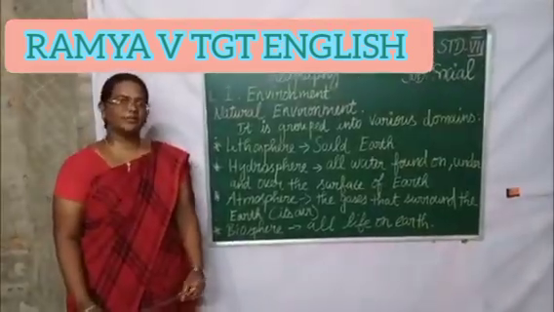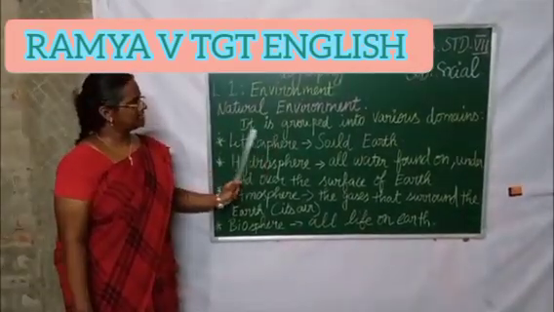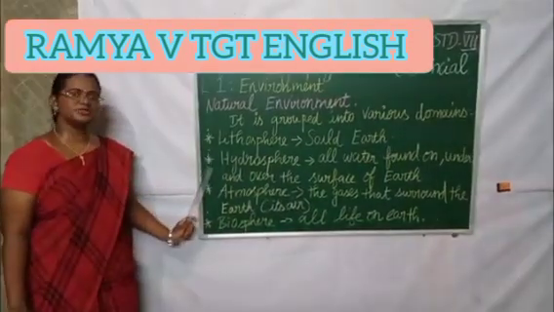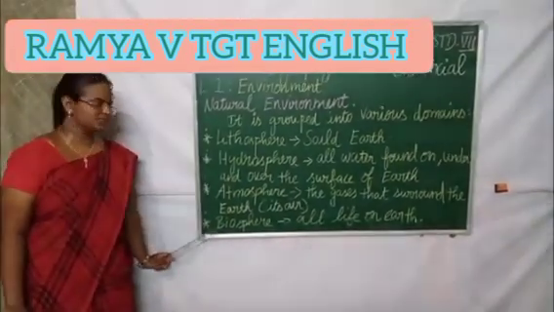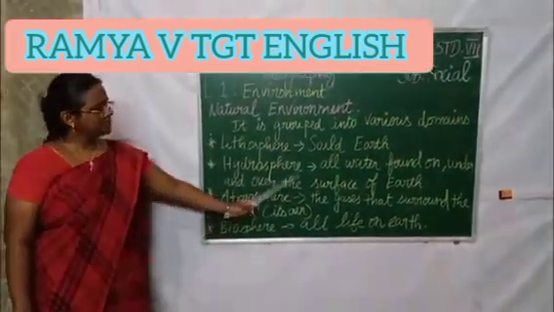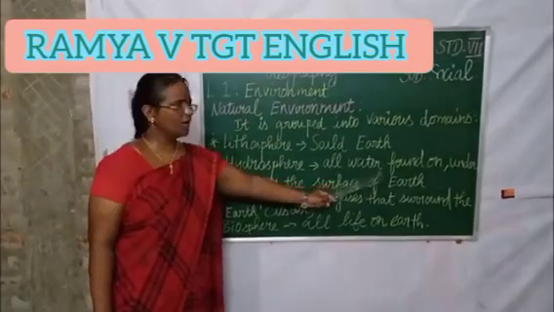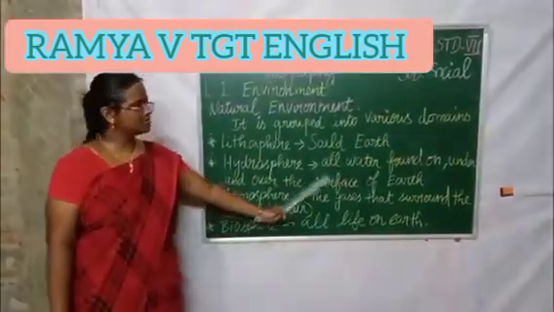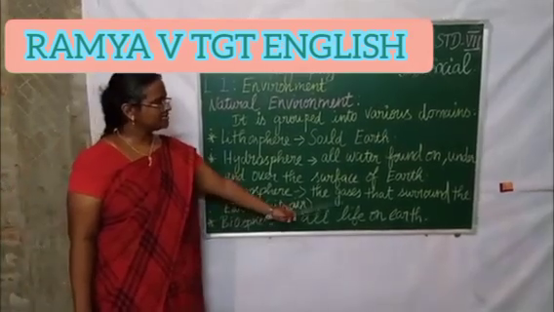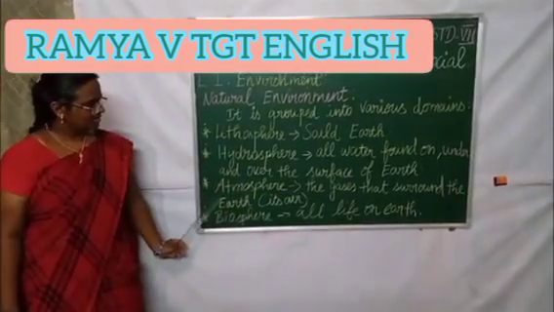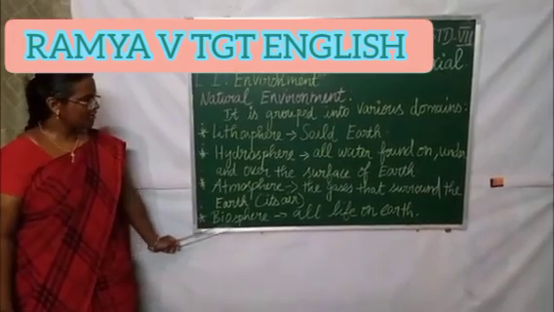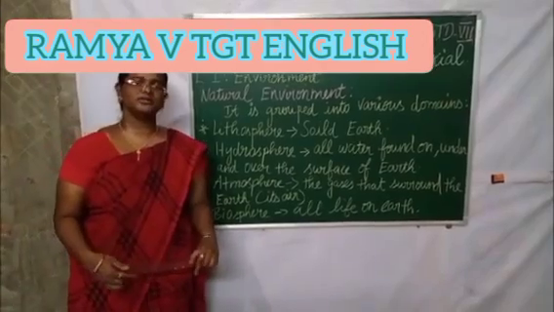We have already learned about natural environment. It is grouped into various domains like lithosphere, hydrosphere, atmosphere and biosphere. Lithosphere means solid earth. Hydrosphere means all water found on, under and over the surface of earth. Atmosphere means the gases that surround the earth or its air. Finally, we have biosphere. Biosphere means all life on earth.